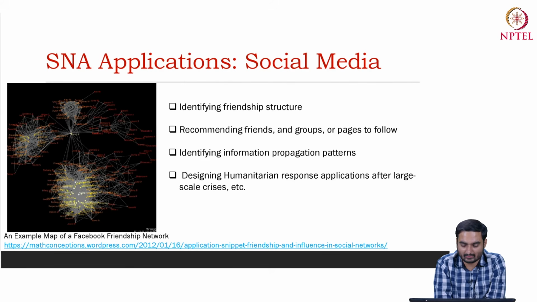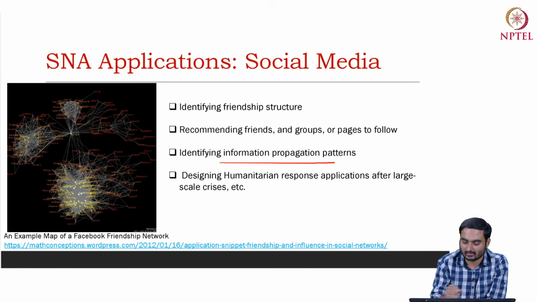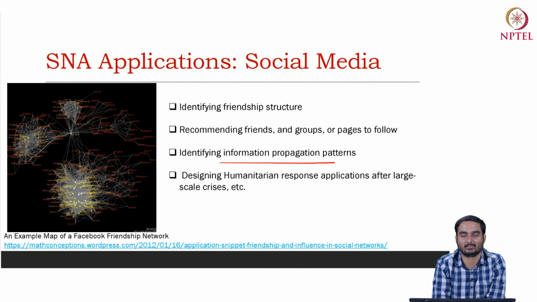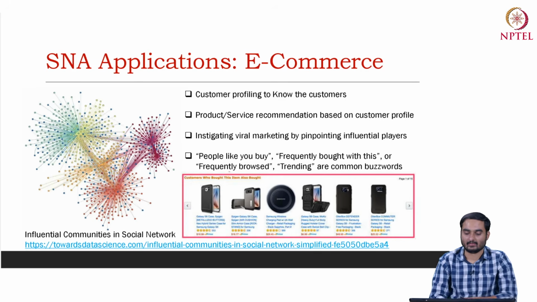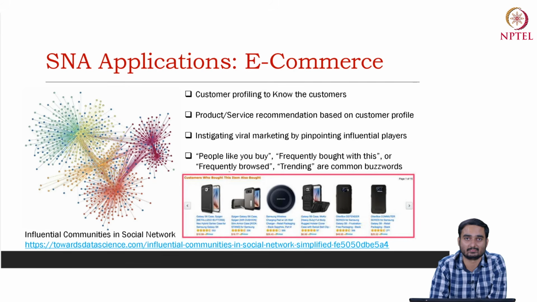Of course, social media is an important area where social network analysis matters. For example, in a Facebook or Twitter setting, friendship recommendation, follower recommendation, and how information spreads, for example misinformation or fake news over a social network. How can we understand the pattern? How can we come up with techniques to stop the spread, and so on. These things will also be discussed in subsequent chapters. E-commerce services are another important application. We have seen e-commerce services like Amazon, Flipkart, eBay, where products are recommended to users.